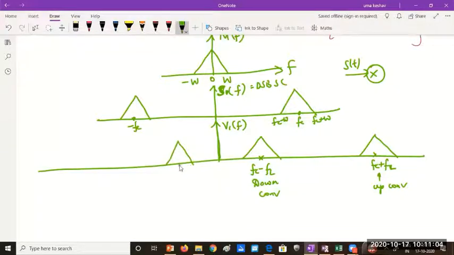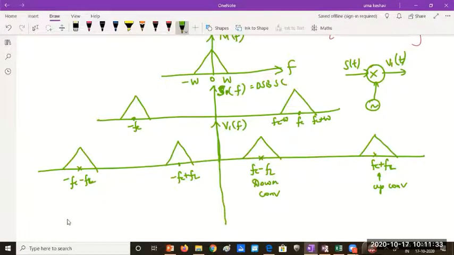Similarly, the mirror images on the negative frequency side, minus FC plus FL. It's just reverse of this in sign. And this will be minus FC minus FL. So this is the signal after multiplication here. After multiplication with local oscillator, whatever you get V1 of t, that signal spectrum is this.